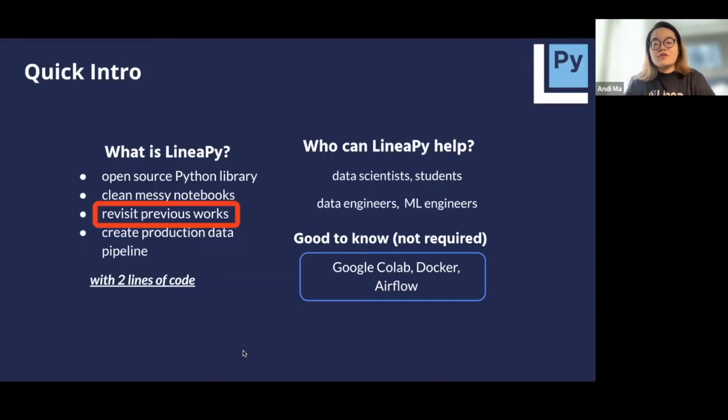LineaPy is an open source Python library that was built to automate the engineering that happens after data science development. It helps to build data pipelines and put them into production. Normally, this whole process takes weeks to months. With LineaPy, it's just 2 lines of code. Sounds like magic, right? In the workshop, we will introduce you to the many different ways LineaPy can make your life easier as a data scientist, data science student, data engineer, or machine learning engineer.